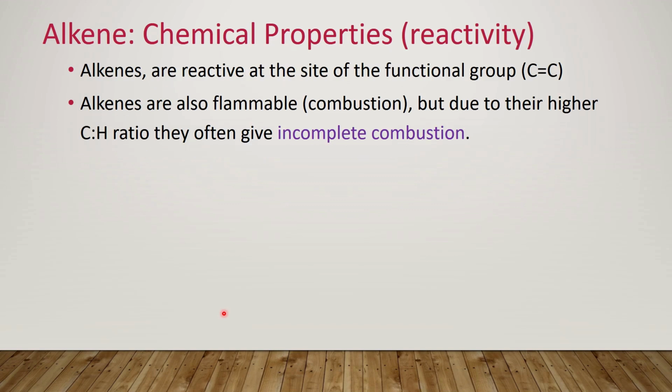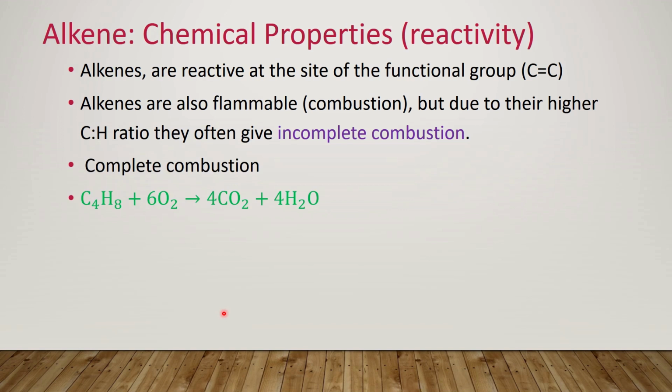Okay, so alkenes contain a reactive functional group. The double bond is actually the reactive site along this molecule. They also are combustible, just like our alkanes, but they have a higher carbon to hydrogen ratio, so they often give incomplete combustion.